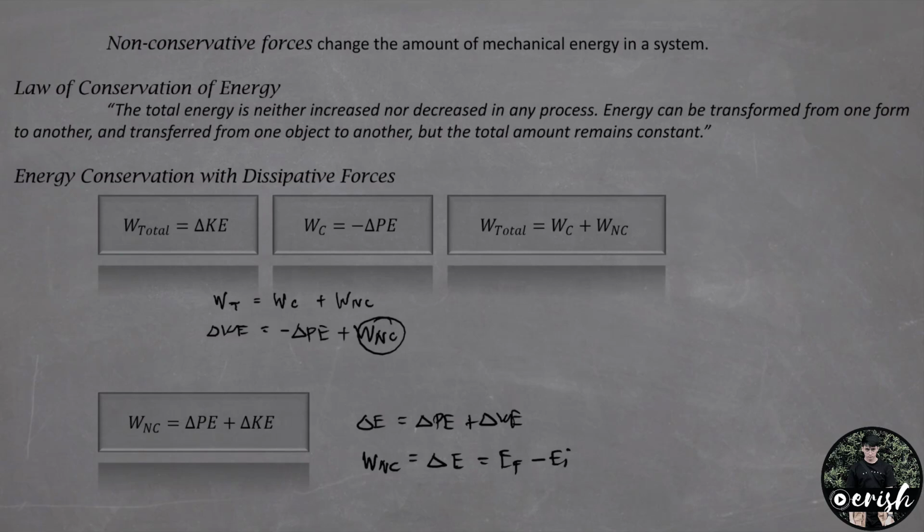At this point, mas magiging useful to collect the three working relationships that have been introduced in the last two chapters. This one, and etong part na to, as well as this one. Mapapansin natin na yung positive non-conservative work increases the total mechanical energy of a system, while yung negative non-conservative work naman decreases the mechanical energy, and i-convert niya yon to other forms.